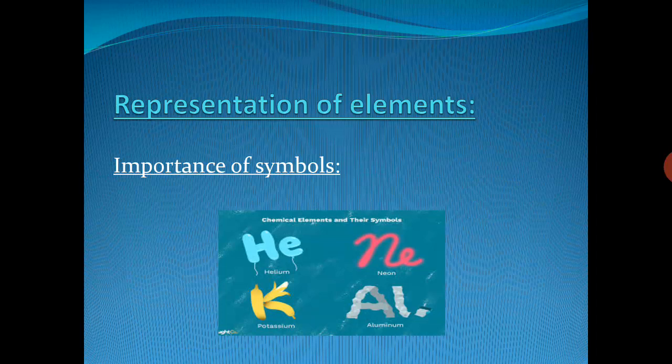How do we represent elements, and what is the importance of symbols of elements? During the 19th century, many elements were discovered due to continuous efforts of scientists. Many compounds were also prepared by the chemical combination of these elements. So the knowledge of chemistry got spread. At that time, scientists started thinking that instead of writing full names, there should be a way of representing them in abbreviated form.